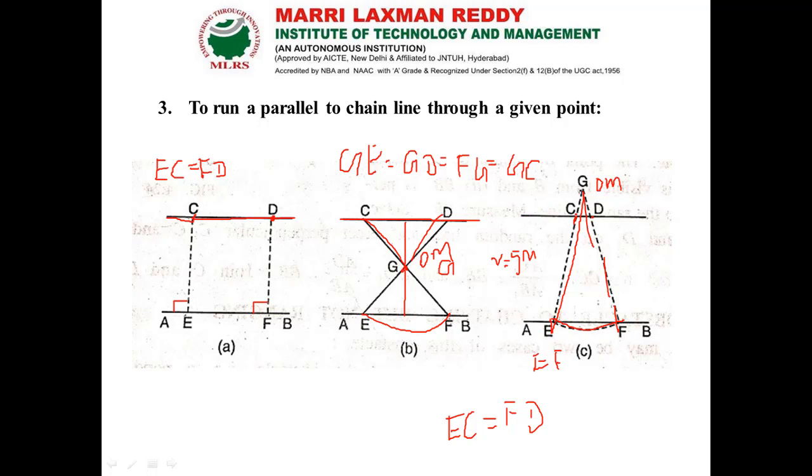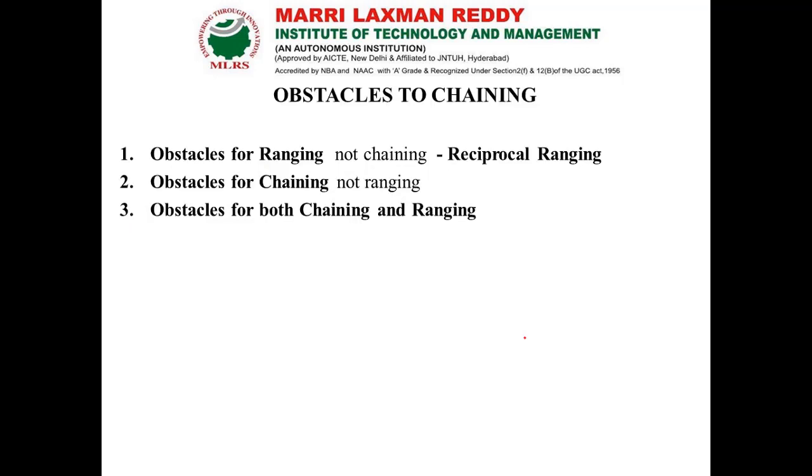So that if I'm going to connect these points and extend the line means I can get the parallel line which is parallel to the line AB. Okay, now so these are all the methods we can erect a perpendicular and parallel lines for the baseline.